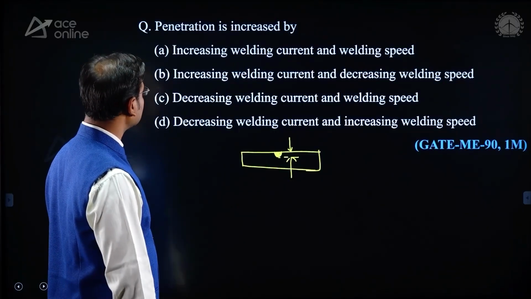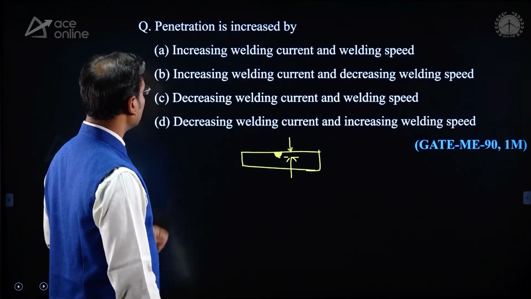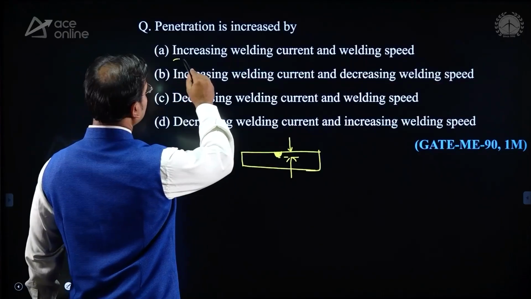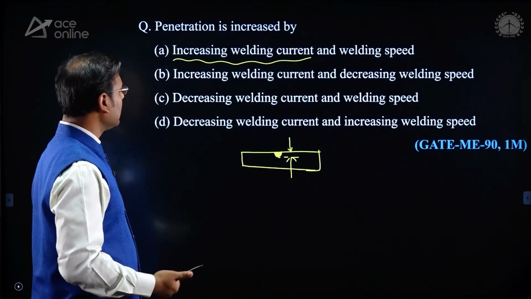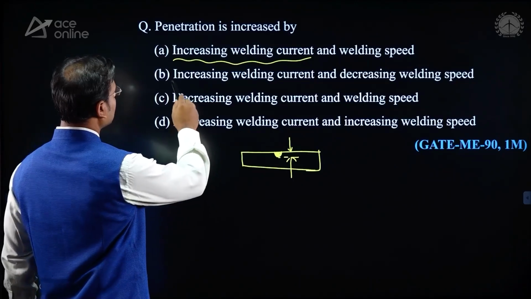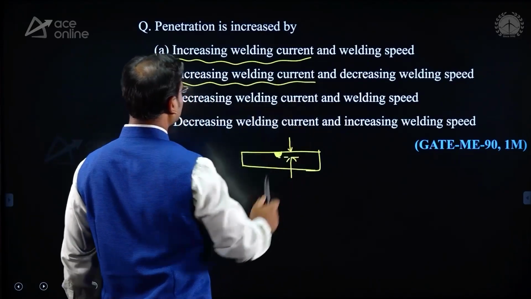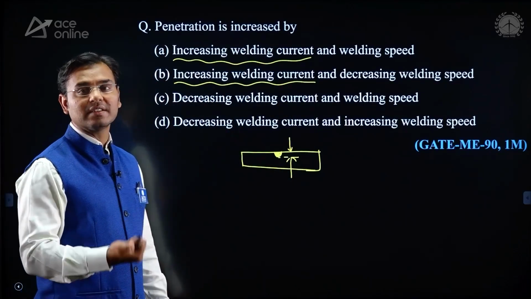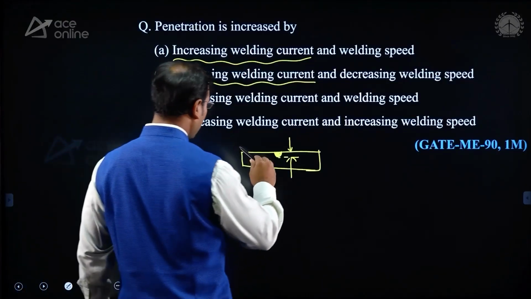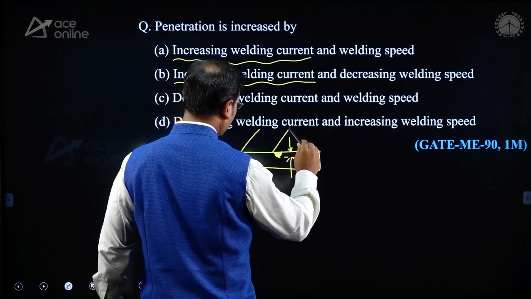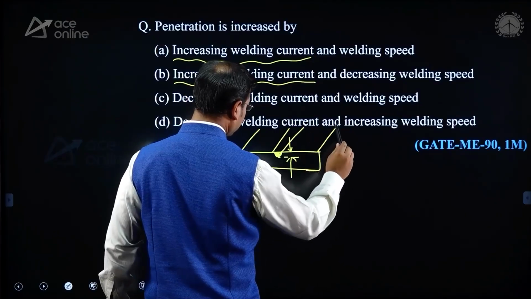Then for that, what can we do? We can increase the welding current. Yes, we can increase the welding current. Here you can also see the option: increasing the welding current. We have to increase the welding current, but decrease the welding speed. We have to reduce the welding speed. Now, what is meant by welding speed?